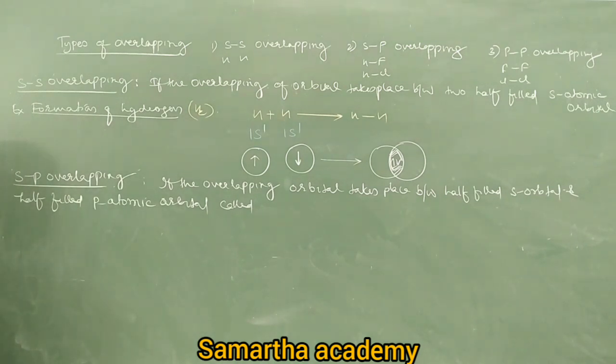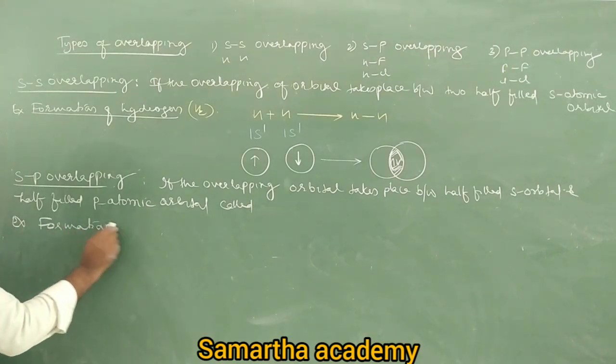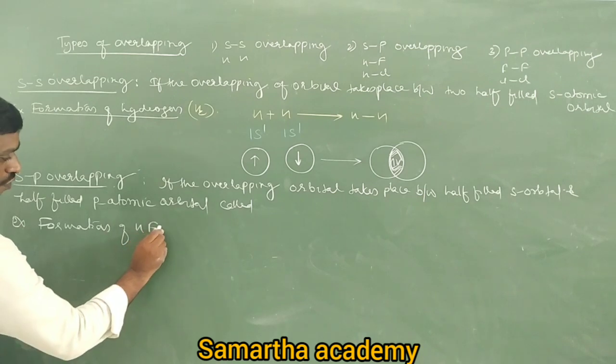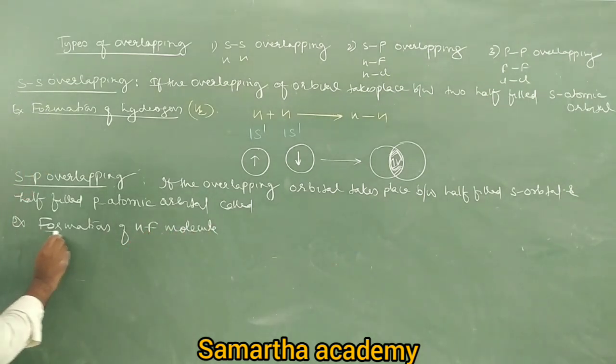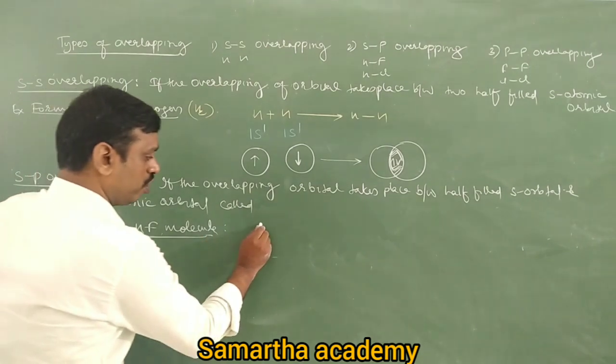Can you tell me an example? An example for sp overlapping is the formation of HF molecule. Even you can take HCl also. How does the HF molecule form?